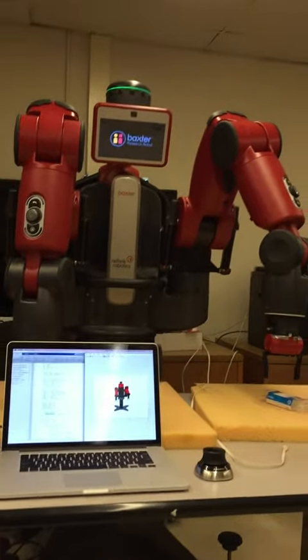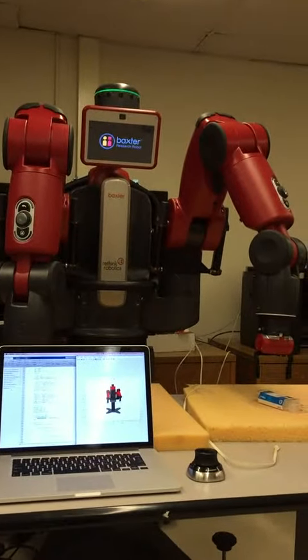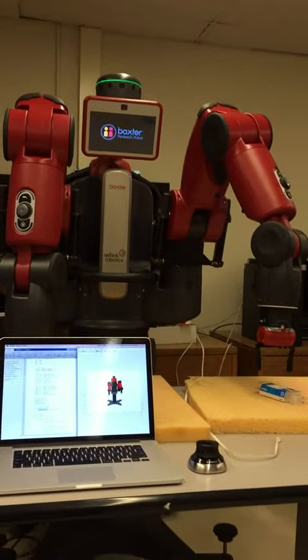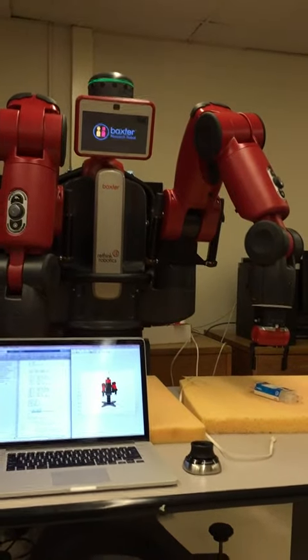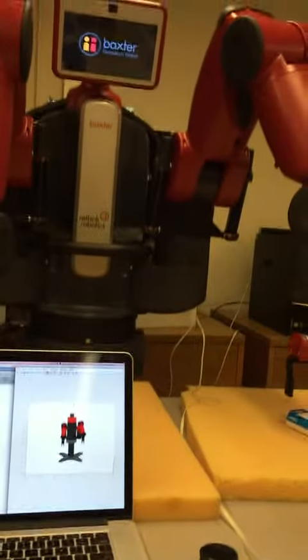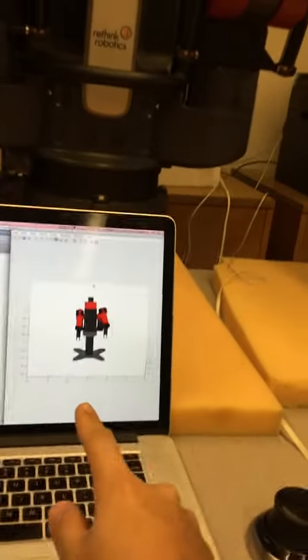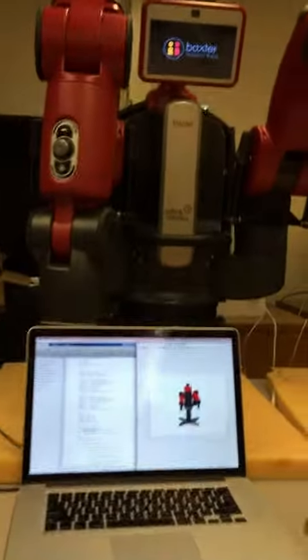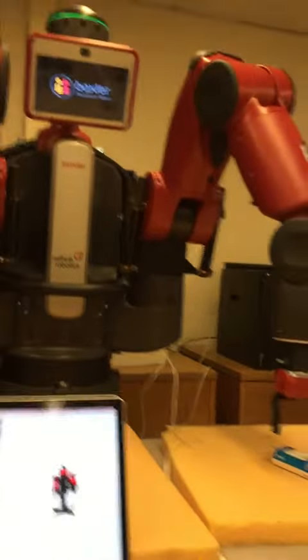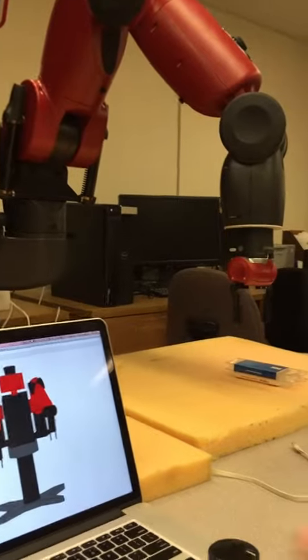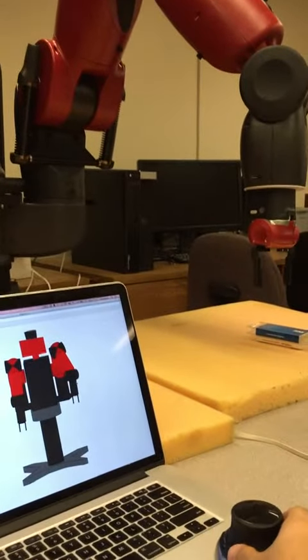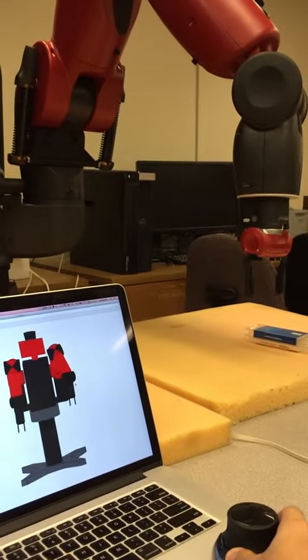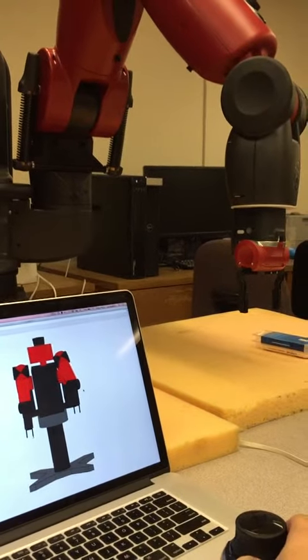Hello, I'm gonna show you a simple example of how we can interactively control the Baxter's left hand using this 3D mouse input. So here, using MATLAB, we are displaying the current configuration of the Baxter robot, and the communication is through ROS. And you can see that by using this 3D mouse, when you teleoperate the robot,